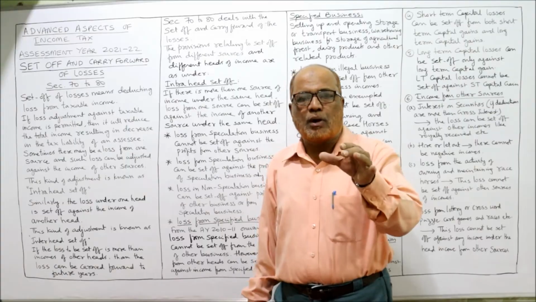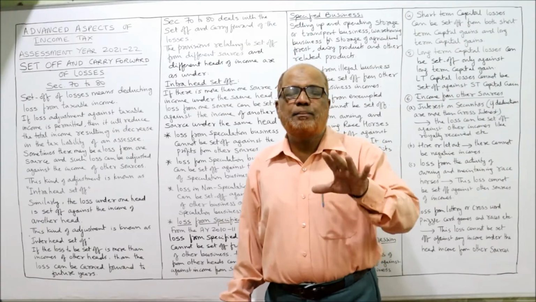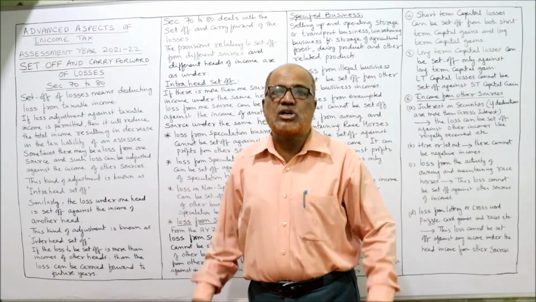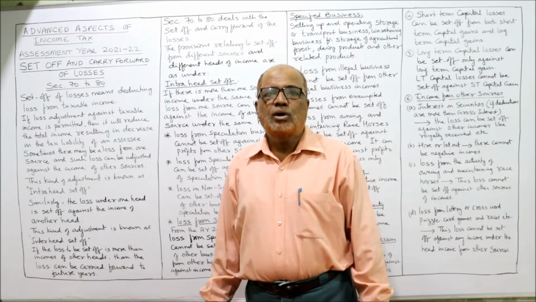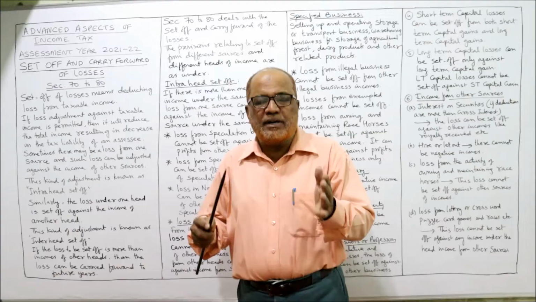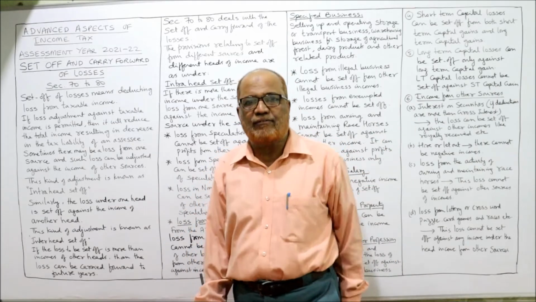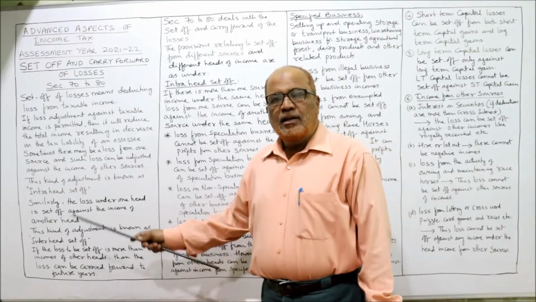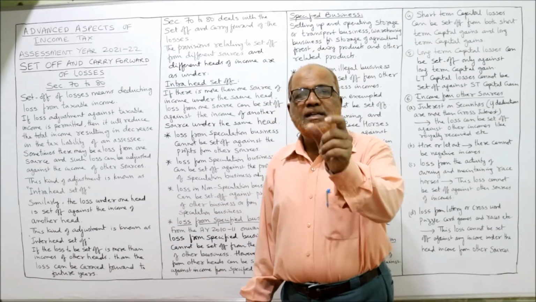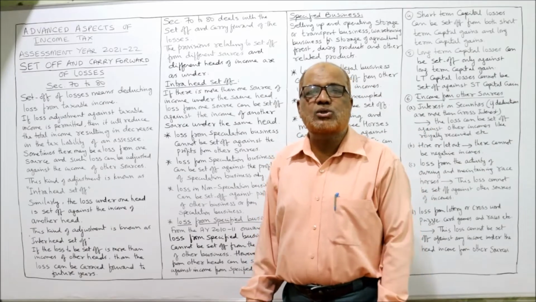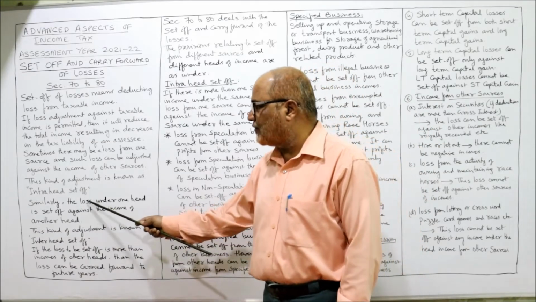Example, income from house property. It is not necessary that a person may have only one house. A person may have more than one house which is let out. Similarly, a person may have more than one business. Different businesses he may have. So this kind of set off, where one source's loss can be set off from the income of the other source, is called intra-head set off.